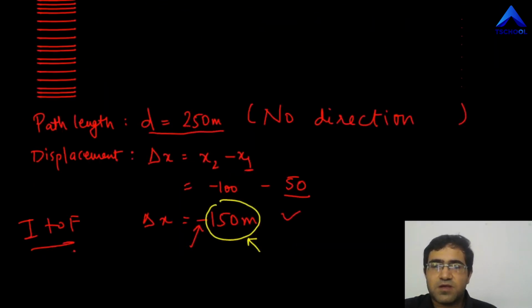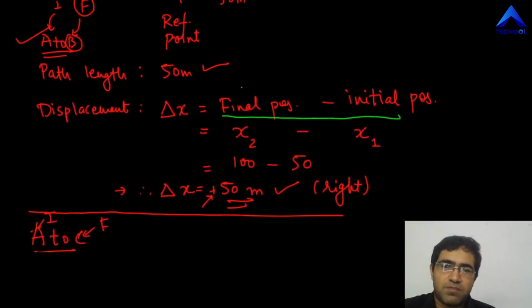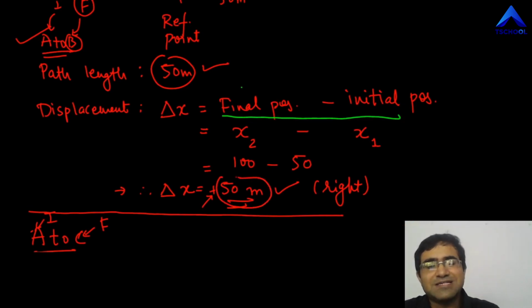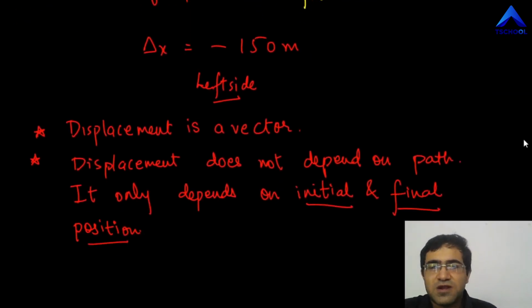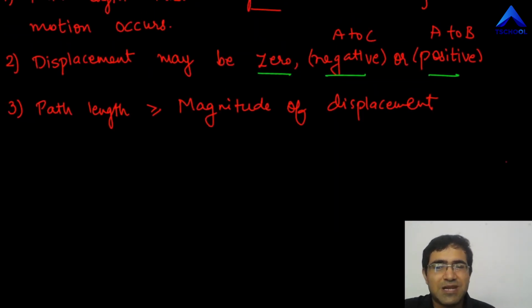So the point is that path length and magnitude of displacement can be equal. You're never going to find that the path length is less than the magnitude. What I mean to say is, it's not possible that path length is less than the magnitude. This is not going to happen. So keep this in mind.